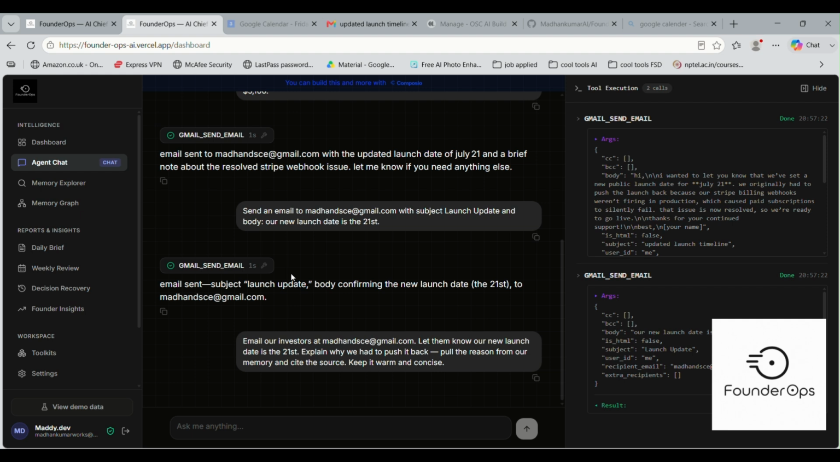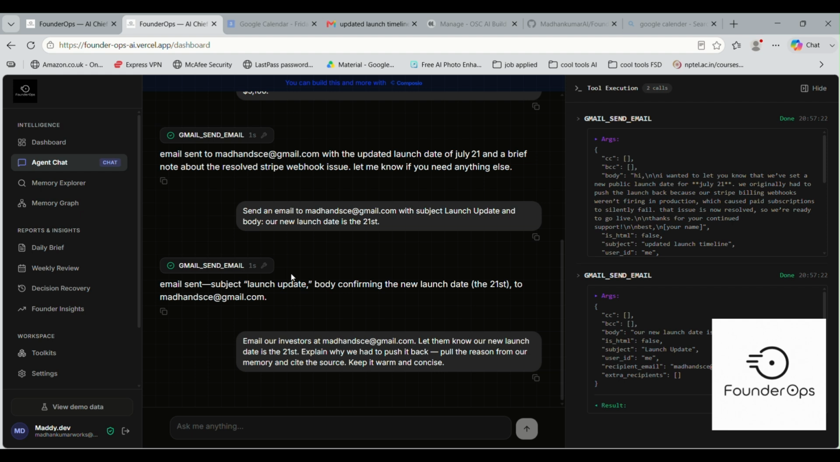Today, founders lose time searching for context. Tomorrow, they shouldn't have to. Founder Ops automatically builds institutional memory, explains every important decision with evidence, and acts across the tools founders already use. We are not building another AI assistant. We are building the chief of staff every founder deserves.